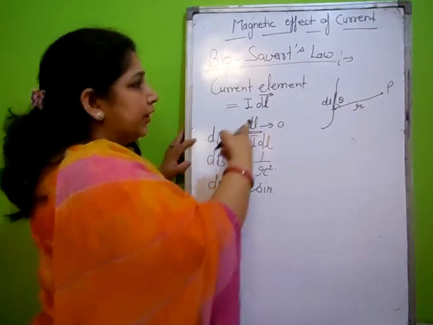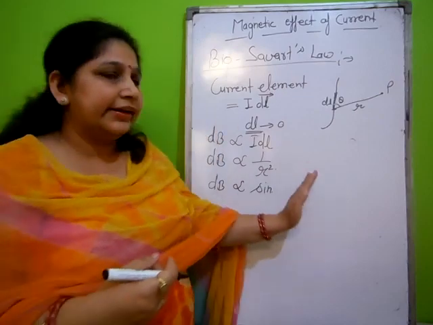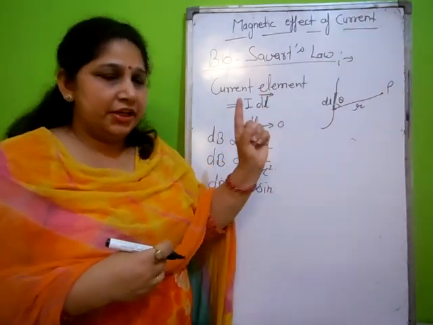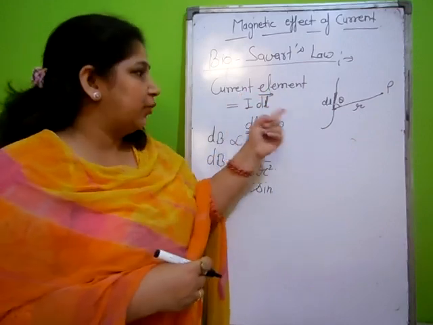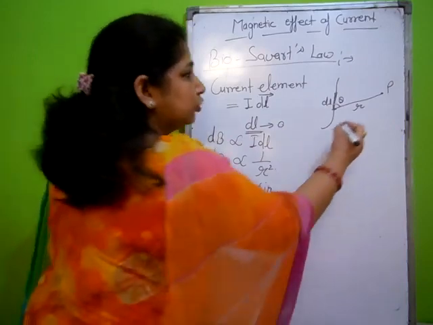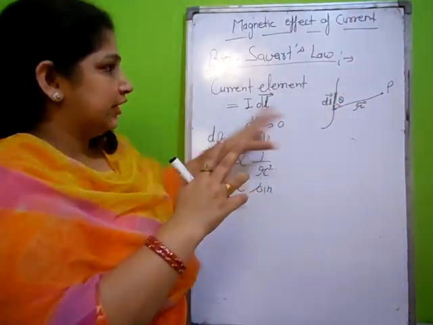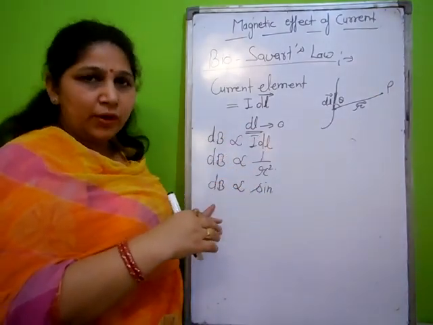Current is a scalar quantity, but here we have considered a length. If we place a current carrying conductor anywhere, it has some direction. So it is a vector quantity, and the position vector is also a vector quantity. So we have two vectors, and these two vectors produce a magnetic field, which is also a vector quantity.